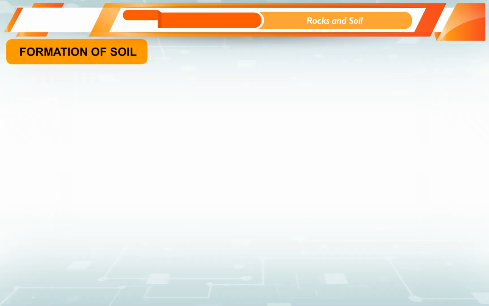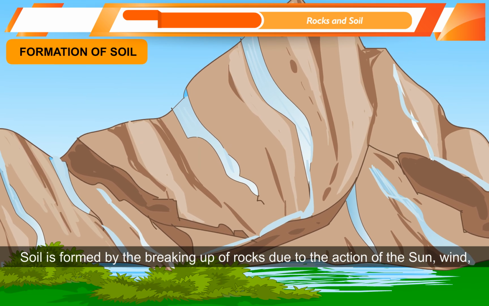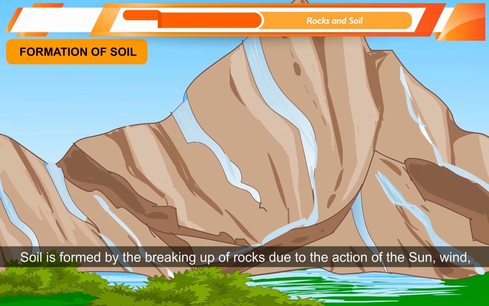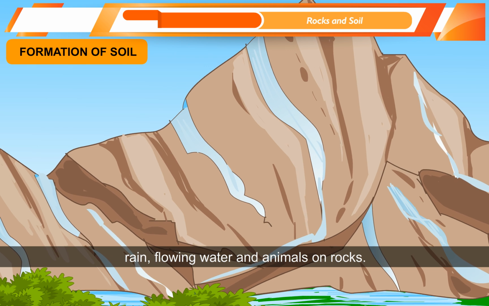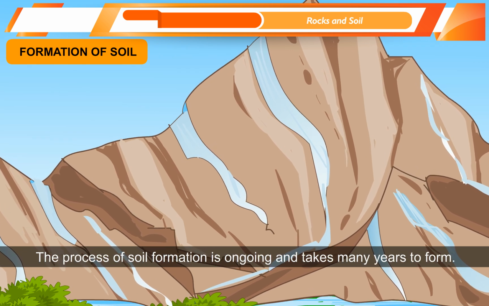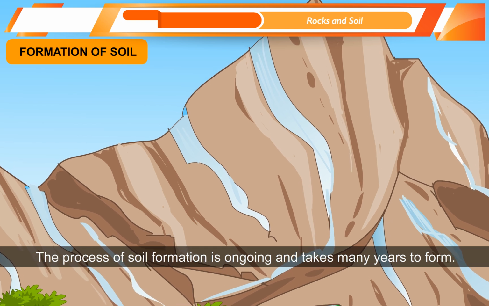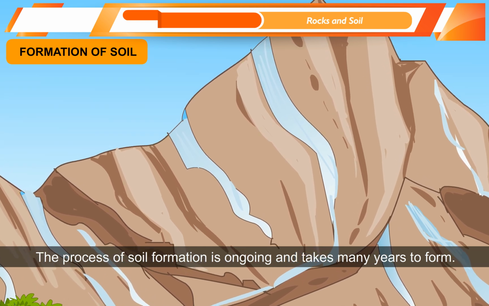Formation of soil. Soil is formed by the breaking up of rocks due to the action of the sun, wind, rain, flowing water, and animals on rocks. The process of soil formation is ongoing and takes many years to form.